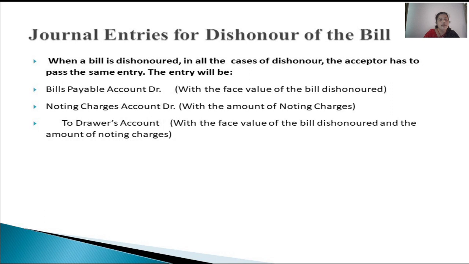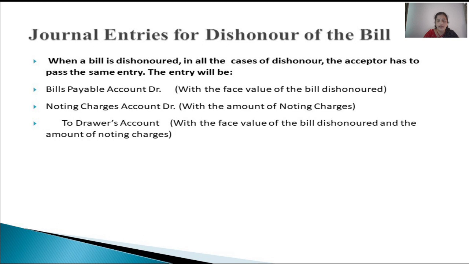Then in case of dishonoring of the bill, whatever is the case, that is in case of the drawer retaining the bill with himself till the due date, or if the bill is discounted and dishonored, or bill sent to bank for collection and dishonored, or if the bill is endorsed and dishonored, in all the cases the acceptor has to pass the same entry. It's a single entry, same entry in all the cases of dishonor in the books of the acceptor.